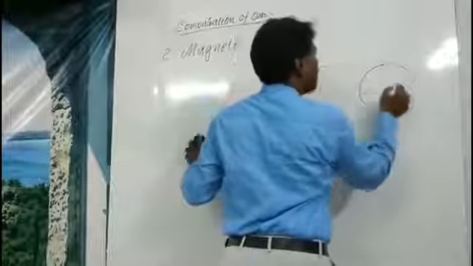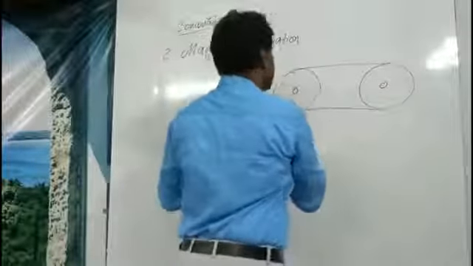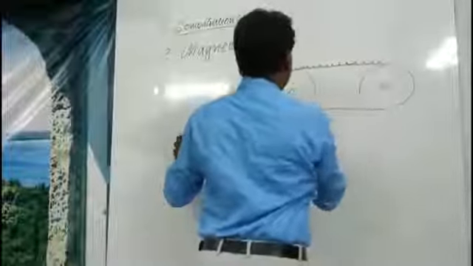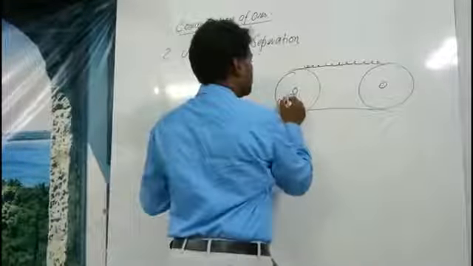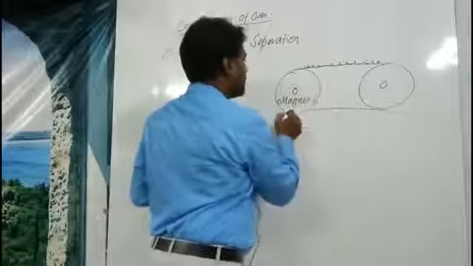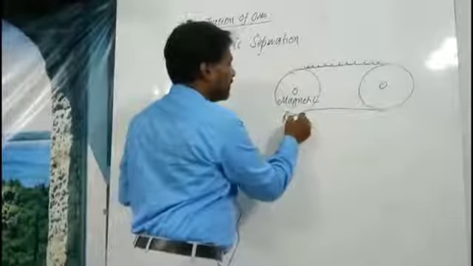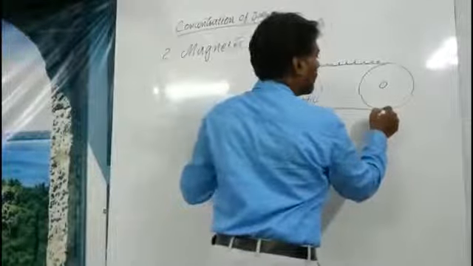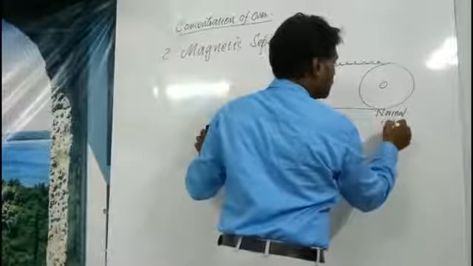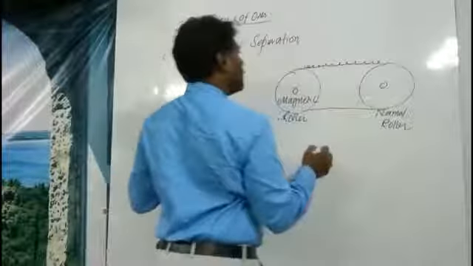Both are connected by a belt. This is a magnetic roller, and it is a normal roller.